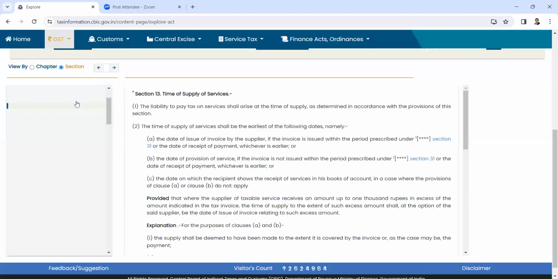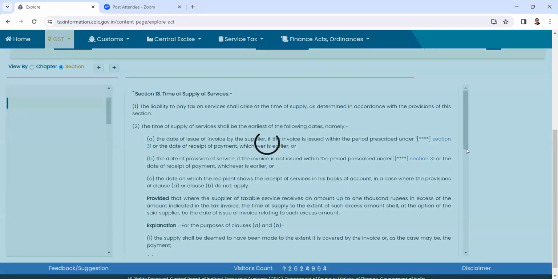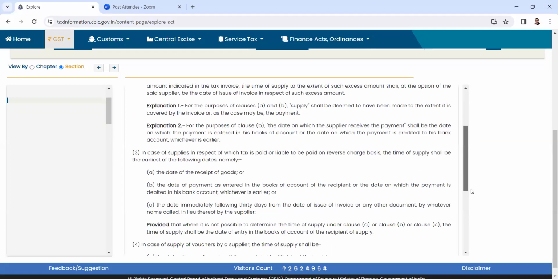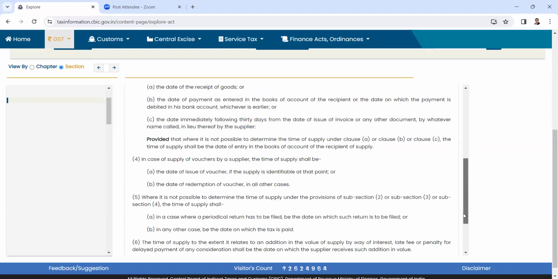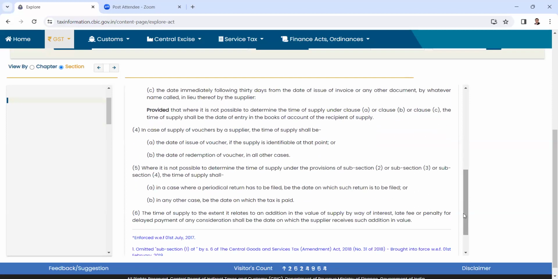I'll quickly paraphrase. It is with respect to corporate guarantee, where Schedule 1 is applicable, read with the current amendment to Rule 28. Where we don't make any entry in the books of accounts, but a guarantee is being given by, let's say, a related person to the other related person. Now, in those cases, what is the time of supply?